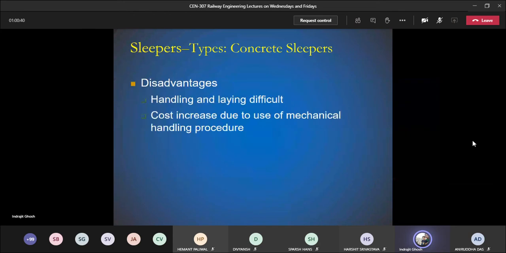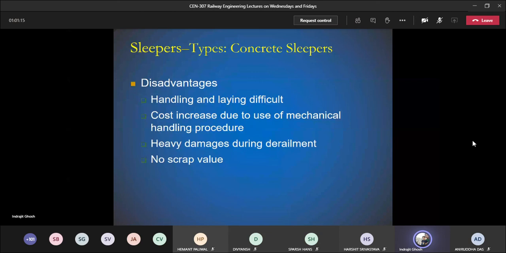Disadvantages: handling and laying is difficult. This is very heavy, so you need more people. Cost increases due to the use of a mechanical handling process. So as I said, either you allot more people, or you go for a mechanical handling procedure. You have some JCB kind of vehicle to transport them from the plant to the site. So cost will automatically increase because you need to hire them and pay the rental.